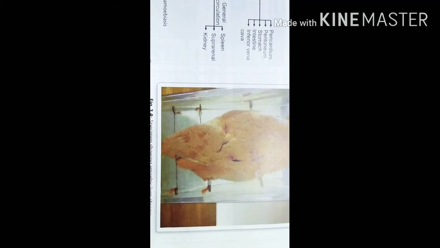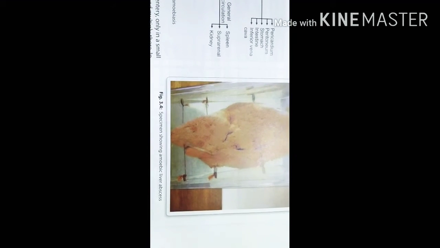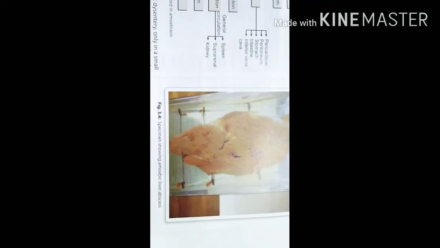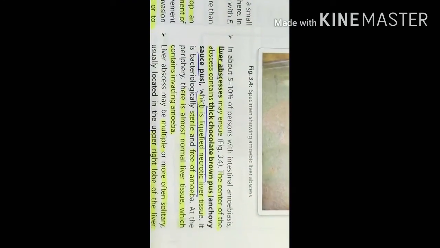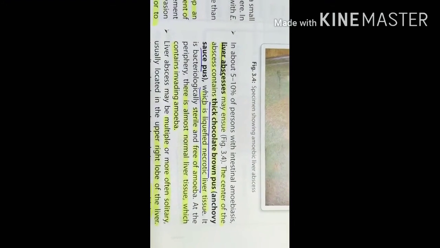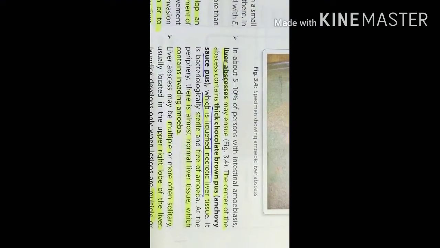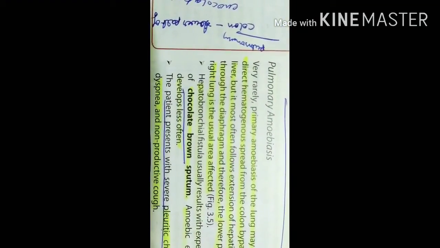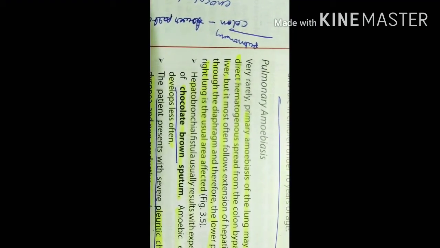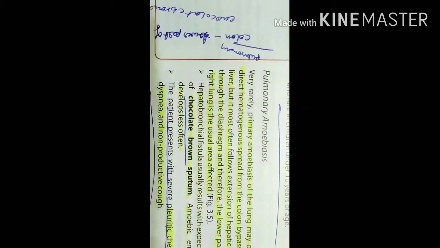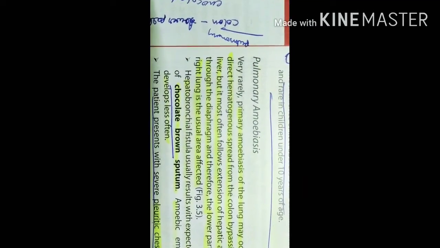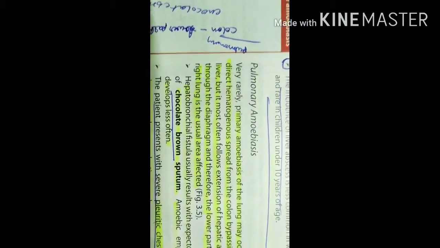So in the liver also it causes an abscess. You can see this is the specimen showing a liver abscess. Okay. And remember this word: thick chocolate brown pus, anchovy sauce pus. Also, another word is chocolate brown sputum. Anchovy sauce pus is found in the liver abscess, and chocolate brown sputum can be found in pulmonary amoebiasis. Okay.